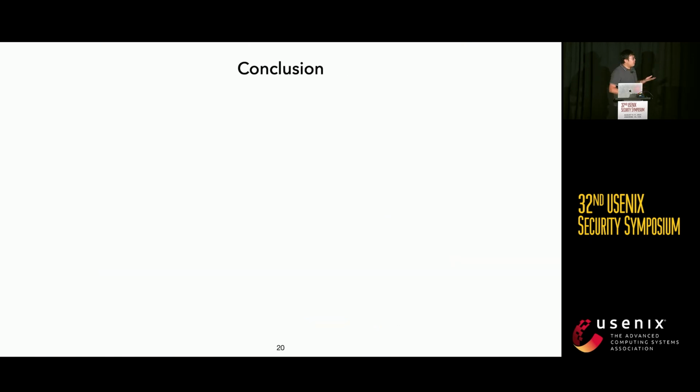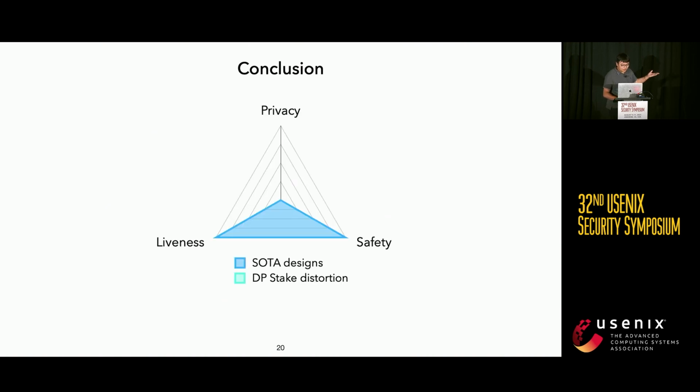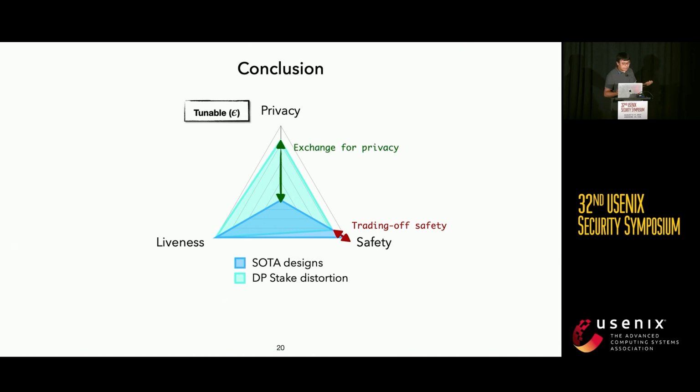All right, we have hit the end, so a quick conclusion. We know that state-of-the-art private proof-of-stake designs provide liveness and safety guarantees, but we have shown an attack that they are not sufficient in ensuring privacy. We leverage DP stake distortions that can balance these three dimensions, and we also observe a trade-off between safety and privacy. Luckily, because the privacy follows differential privacy, we also have a tunable privacy objective.